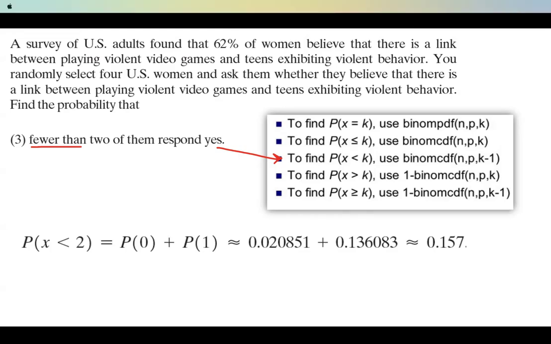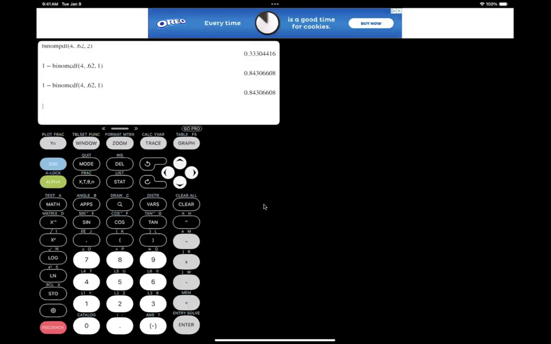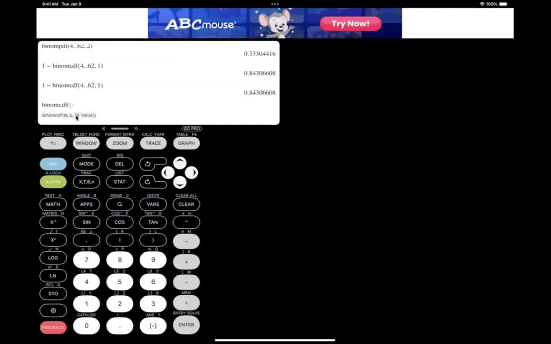Okay, so as usual, we need to go to second and go to vars. And then we need to find binomial CDF. In the binomial CDF, the order is important, n, p, and the value for your success. So n is 4 because we have 4 people participated in this survey, and you have a comma.